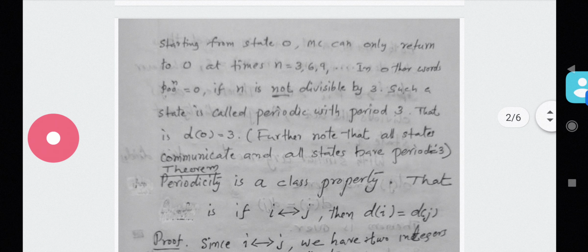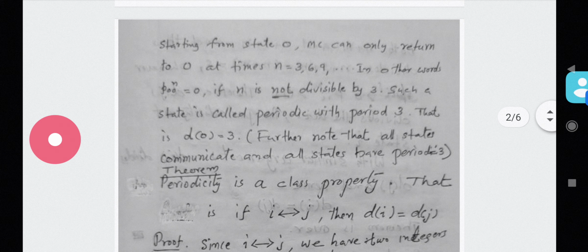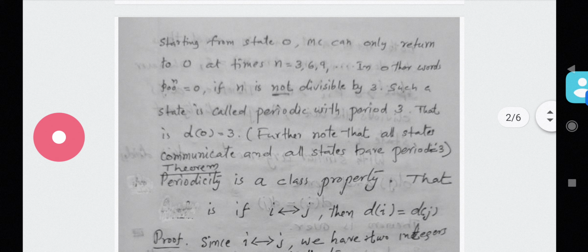The greatest common divisor of the integers 3, 6, 9, etc. is 3. Therefore, the state 0 is periodic with the periodicity 3, or periodic with period 3.